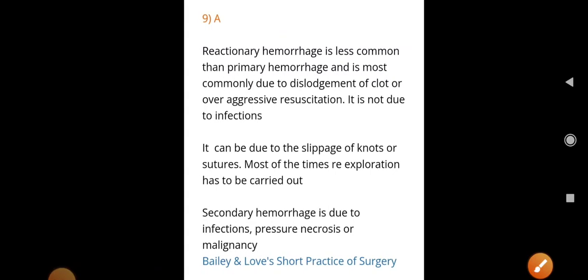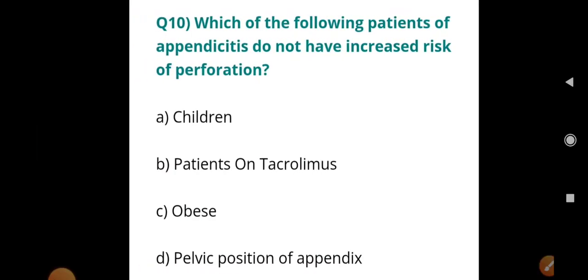Reactionary hemorrhage is less common than primary hemorrhage and is most commonly due to dislodgement of clot and over-aggressive resuscitation. It is not due to infection, it can be due to slippage of knots and sutures. Most of the time, re-exploration has to be carried out. Secondary hemorrhage is due to infection, pressure necrosis and malignancy.